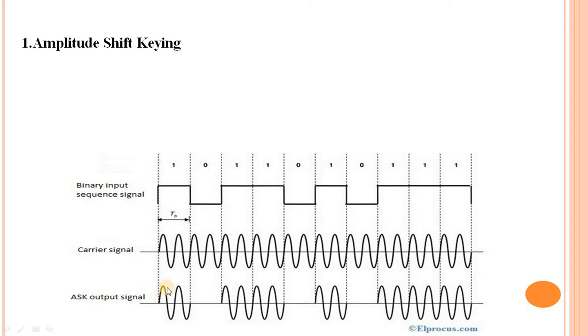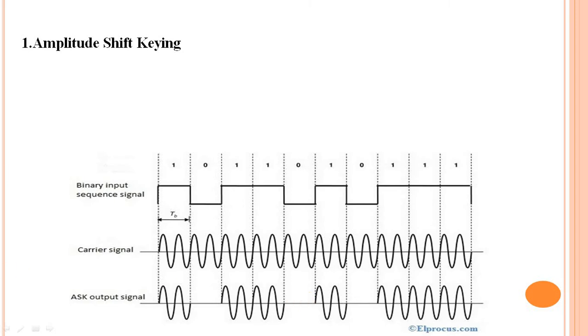Suppose it is 1, then the signal passes. Suppose it is 0, then it cannot transmit the signal. Again it is 1, then it transmits the signal as it is. Again it is 0, then it cannot transmit the signal.